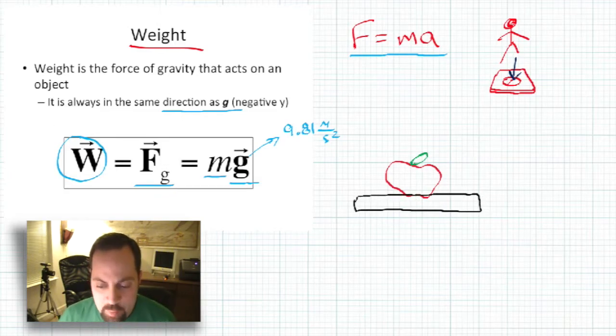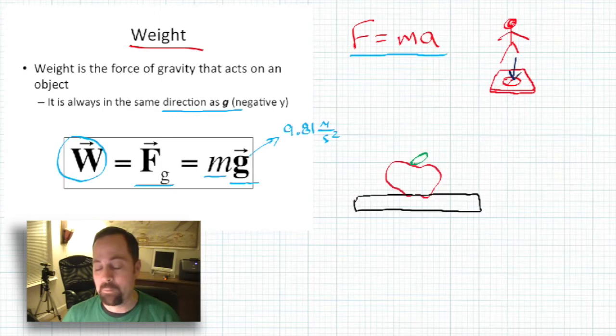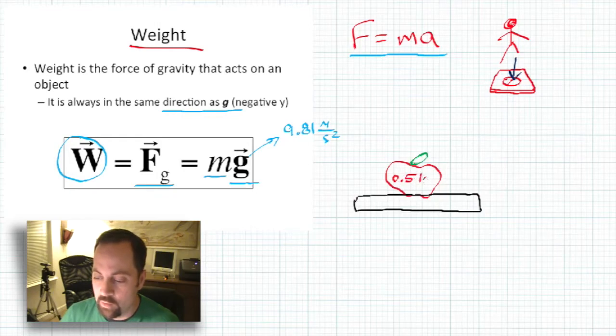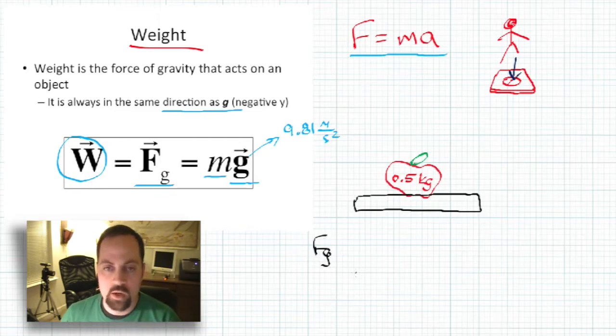All right, now this apple has a mass of, oh gosh, I'm going to be a bad judge of this, 0.5 kilograms. Oops, kg, right? 0.5 kilograms. All right, and so the question is, what is the force of gravity that is created by this apple?